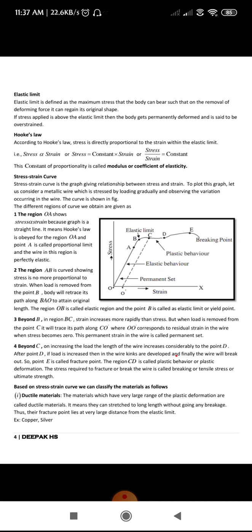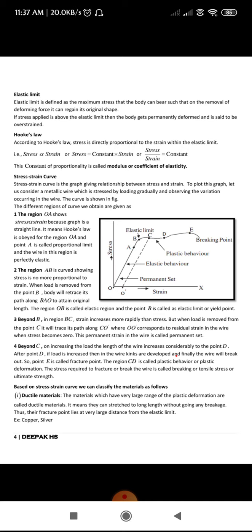Next, coming to the fourth point, that is beyond C. When you keep on increasing the weight beyond the elastic limit, there will be an increase in length of the wire, because the elastic limit is passed. The body loses its elasticity, so there will be a permanent deformation.